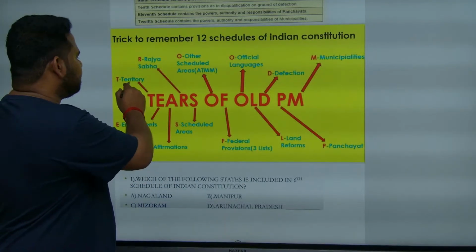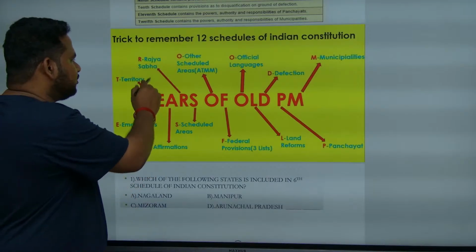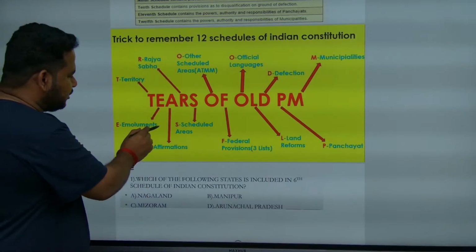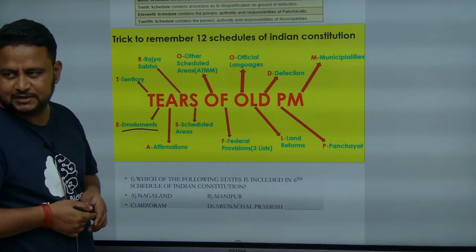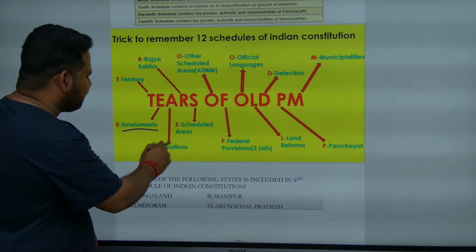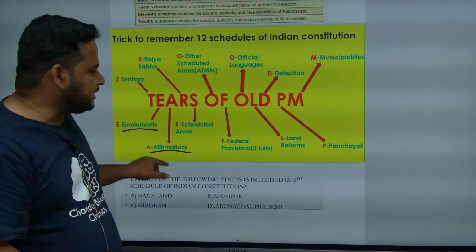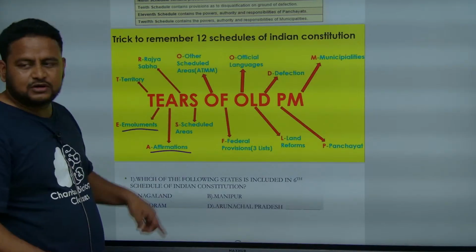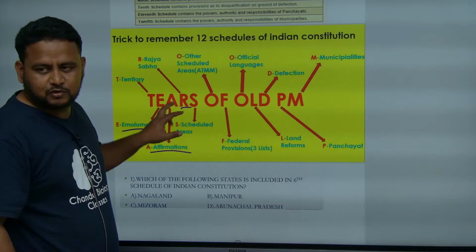So T is talking about territory, that is names of states and their territory. E is talking about what? E is talking about emoluments. Emoluments of president, governor, speaker and deputy speaker, chairman and deputy chairman, all these things. A is talking about what? Affirmations, oaths and affirmations. Oaths I told you. R is talking about allocation of seats to Rajya Sabha. That is the 4th schedule. The 4th schedule is talking about Rajya Sabha.